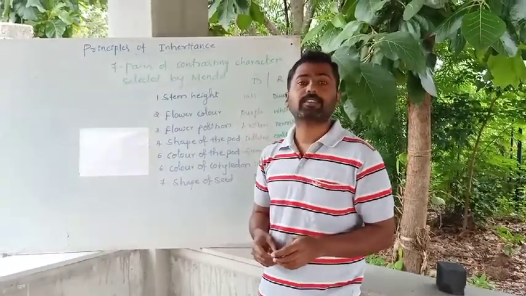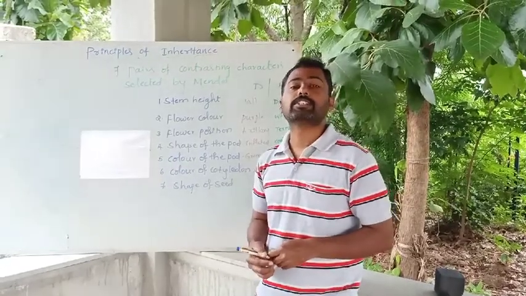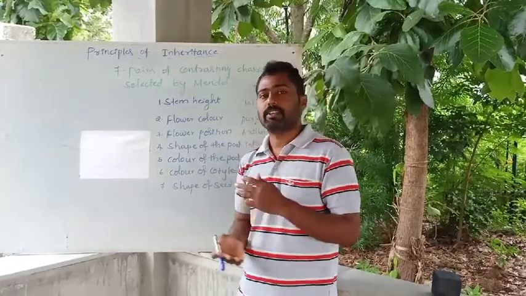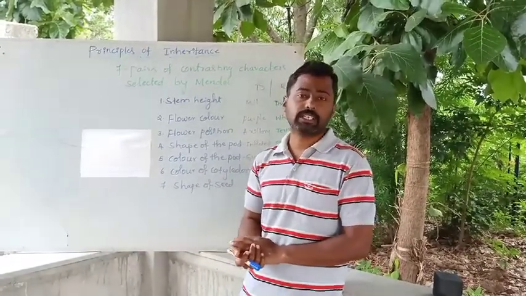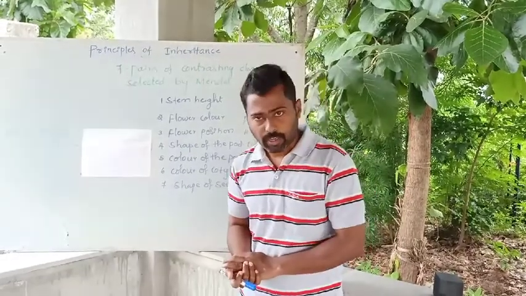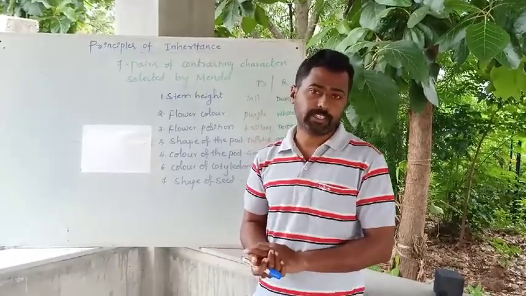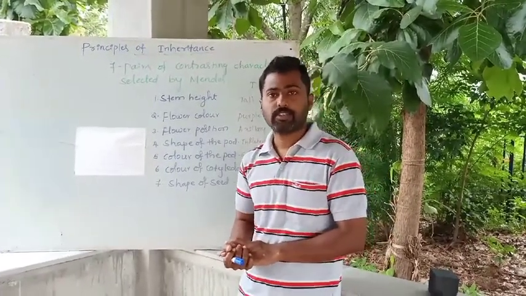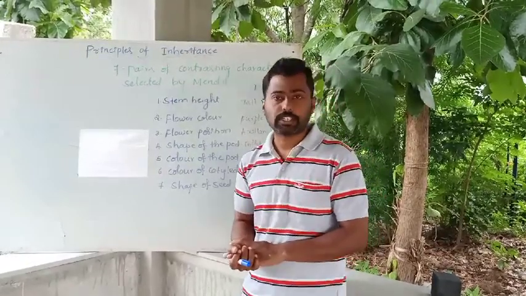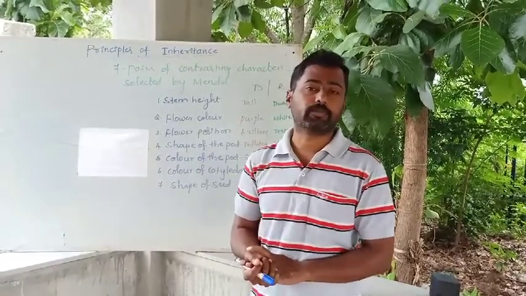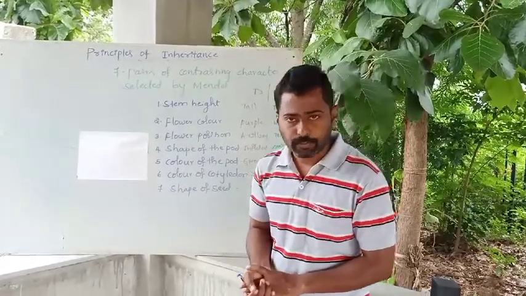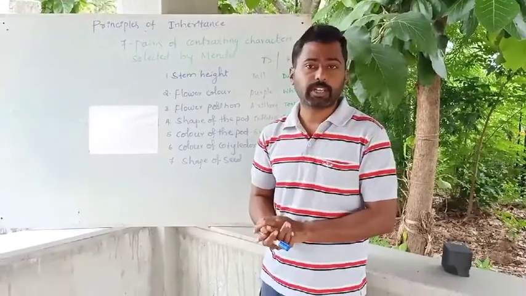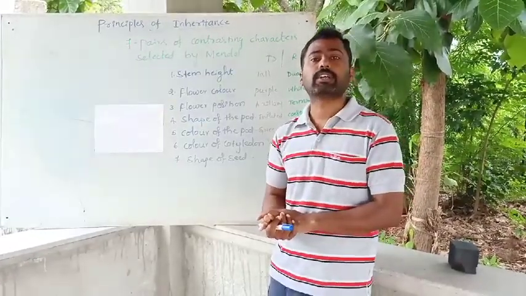In the last class, we discussed the introduction to genetics, in the chapter Principles of Inheritance. Genetics is the branch of biology that deals with the study of heredity and variation. Heredity is the transfer of characters, or inheritance of characters, from parents to progeny, from one generation to another generation. Whereas variation is the differences in characters among the individuals or the offsprings along with their parents as well as with their siblings. That is what we call variations.